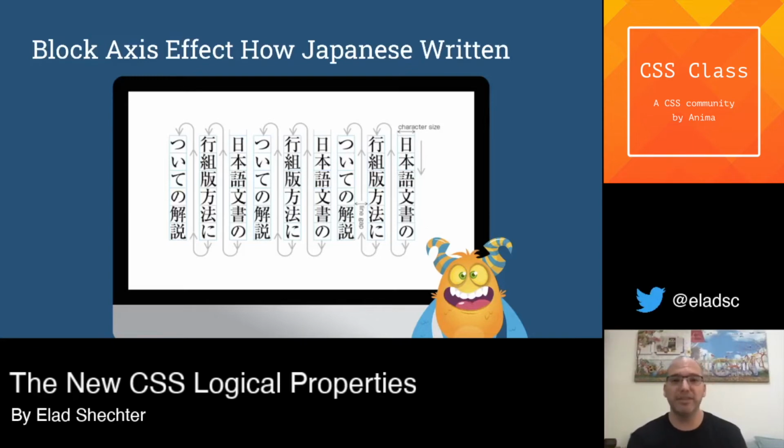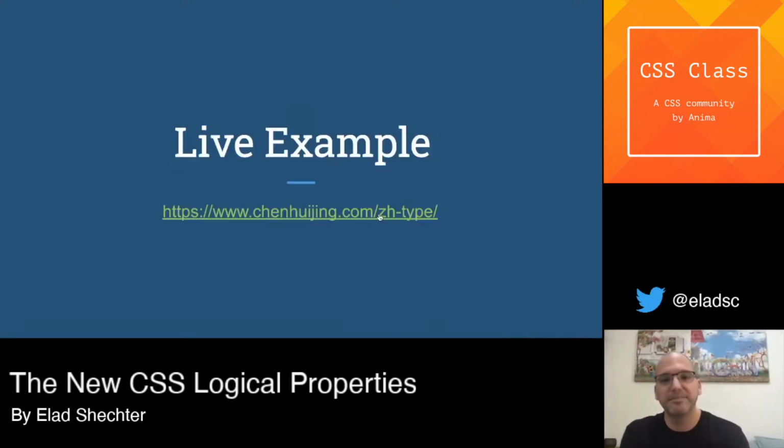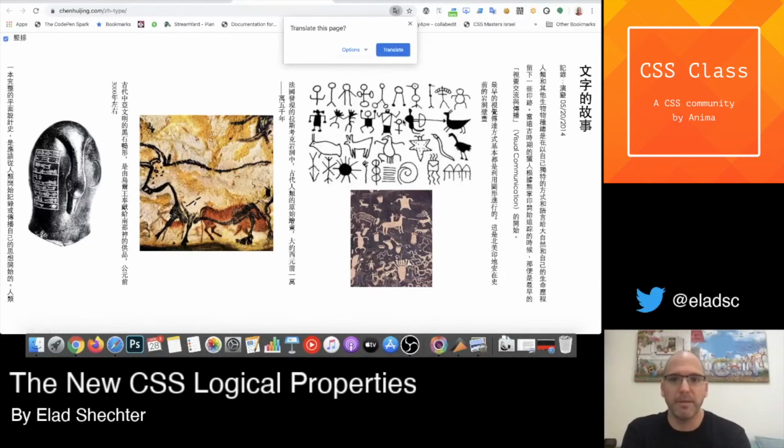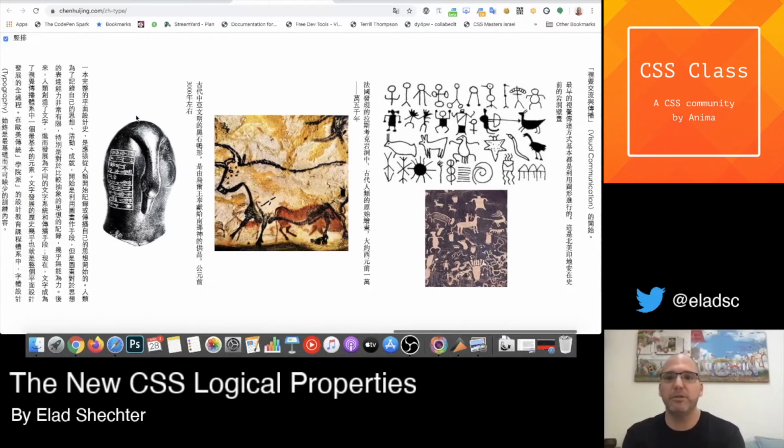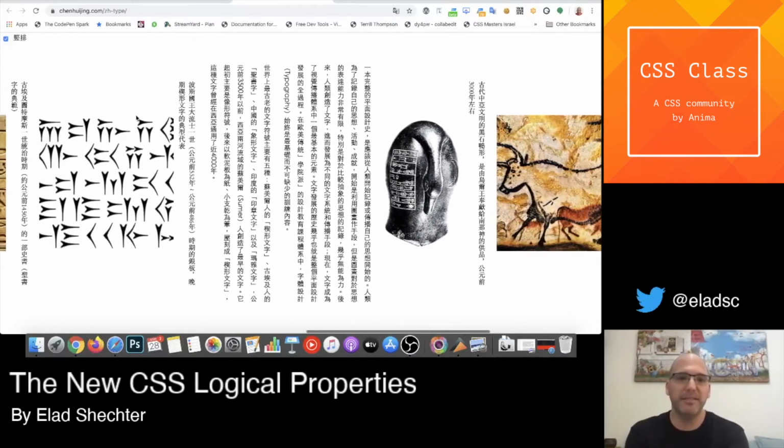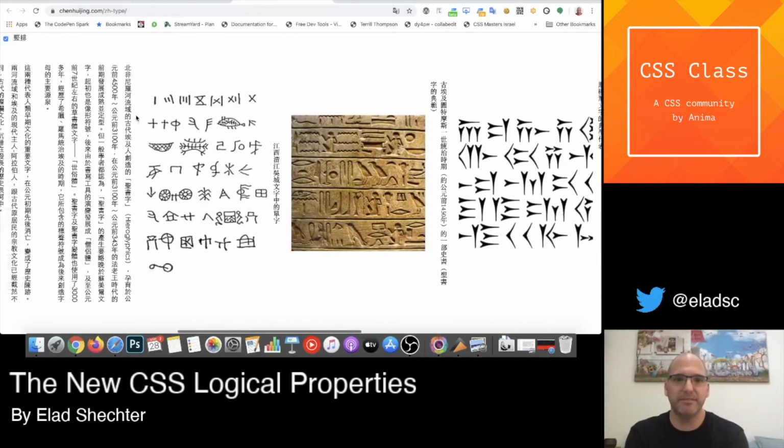Let's see a short example of that. Here you can see an example of a website in Japanese. This is the header. We have some paragraphs, images, paragraphs, and instead of the website flowing vertically, it's now flowing horizontally. Really amazing to see stuff like that.